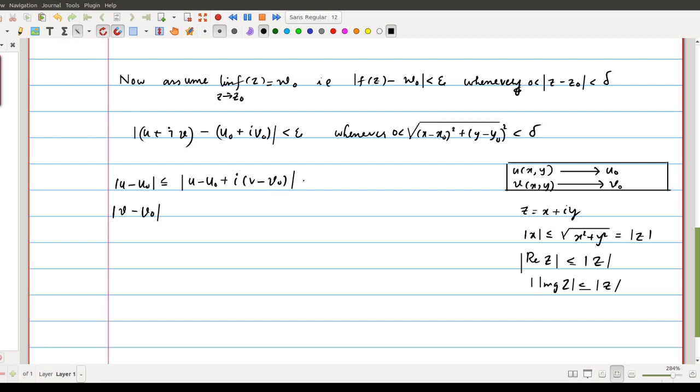But this is in fact the modulus of u plus iv minus (u naught plus i v naught), so this is the same as this one.